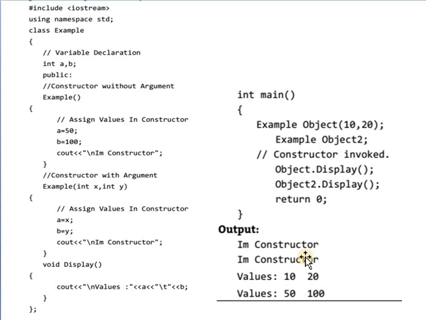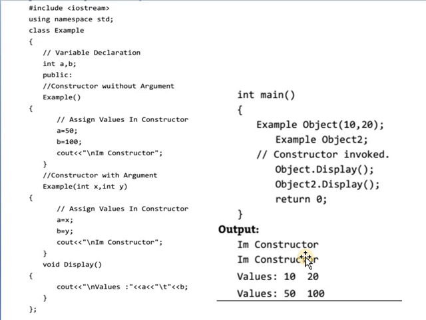Let's remember that whenever you create an object for a class, the constructor is called automatically. When there are multiple constructors in the class, that type of constructor is called an overloaded or multiple constructor, because those constructors are created using the same class name.